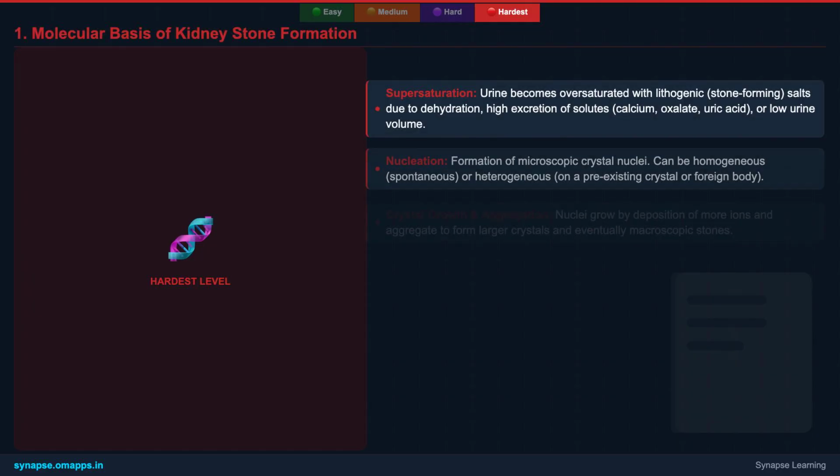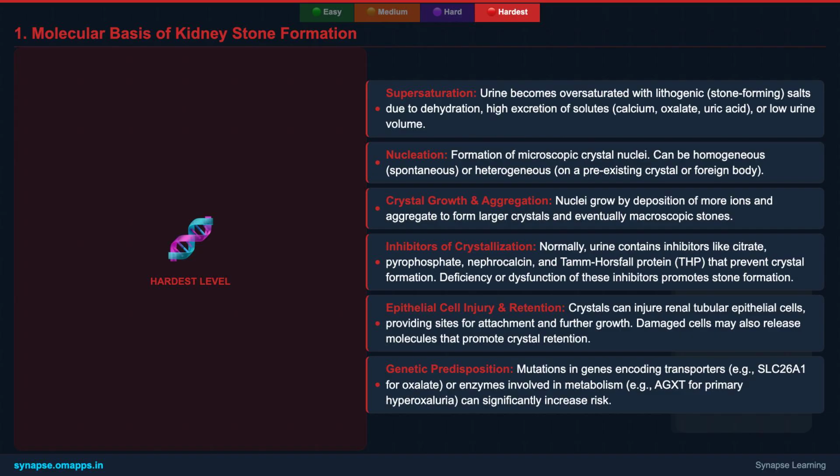At the hardest level, we investigate the molecular basis of kidney stone formation. Beyond simple crystallization, we'll explore the intricate process involving supersaturation of urine, the nucleation of crystals, their subsequent growth, and aggregation into larger stones. We'll discuss natural inhibitors in urine that normally prevent stone formation and how their deficiency contributes to disease. We'll also touch upon genetic predispositions and metabolic disorders that significantly increase risk. This scientific context is vital for advanced understanding.